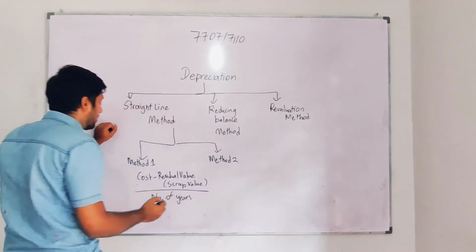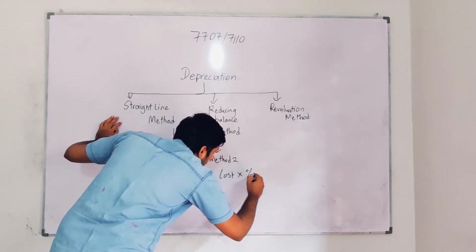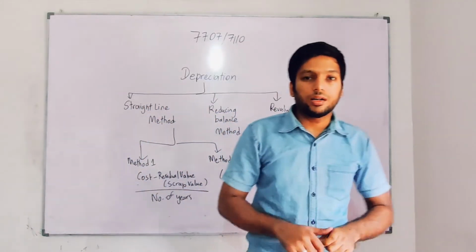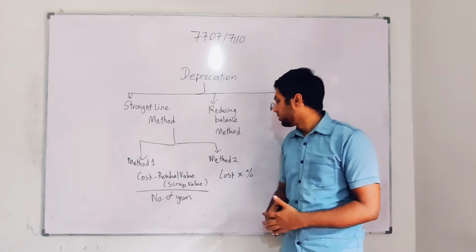Method 2, we said, as what? We can take cost into percentage. So they might give a percentage on the sum, like the cost is this much and the percentage is this much, and it is a straight line method, so you should be able to use it.